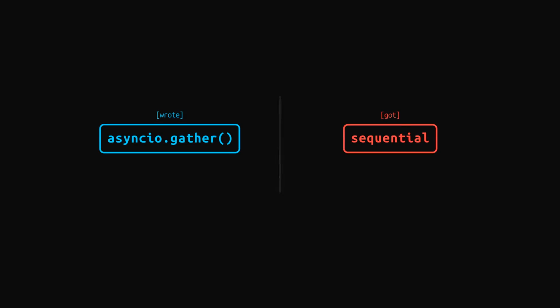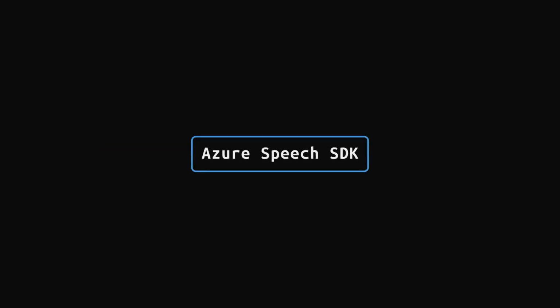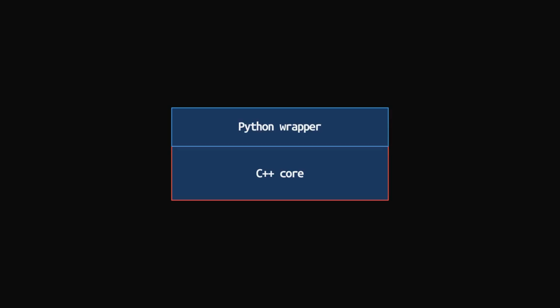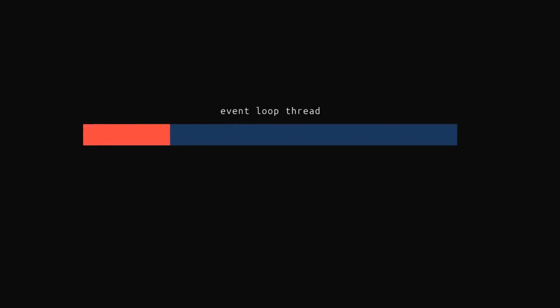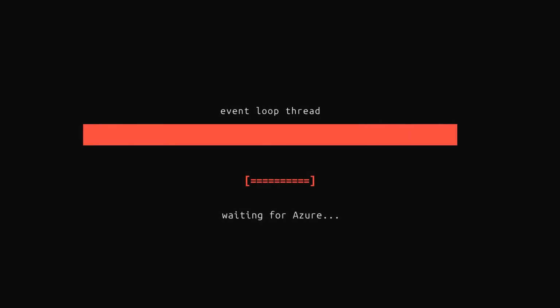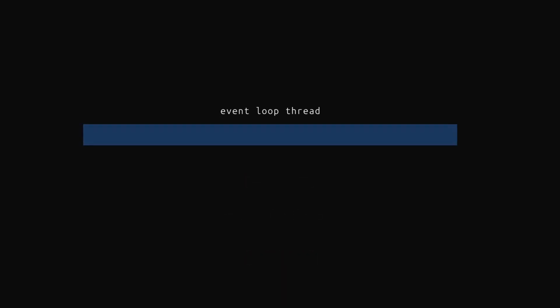And that is exactly what happened with the Azure Speech SDK. The Azure Speech SDK is not an async library and was never built for Python. Under the hood, it is a C++ SDK with a Python wrapper on top. So when you call it, it runs synchronously from start to finish on the event loop thread, with no await points, no yielding, and no pausing. Just a blocking call that holds the thread hostage until Azure responds.